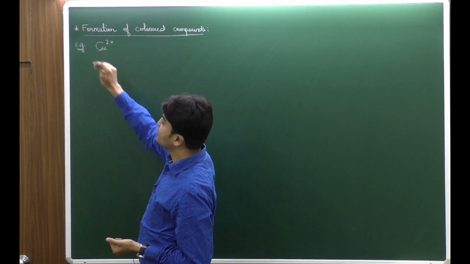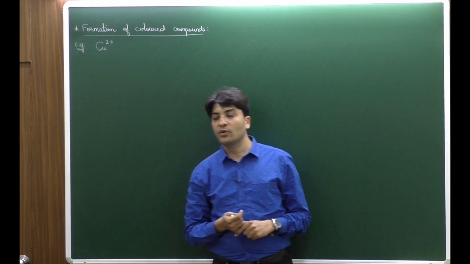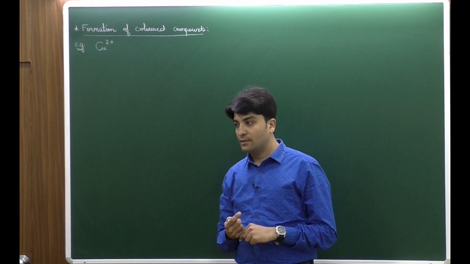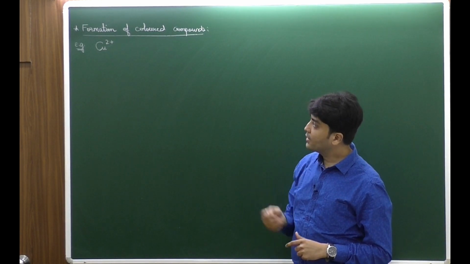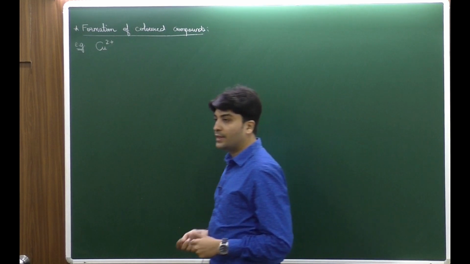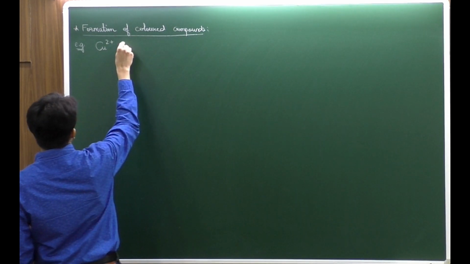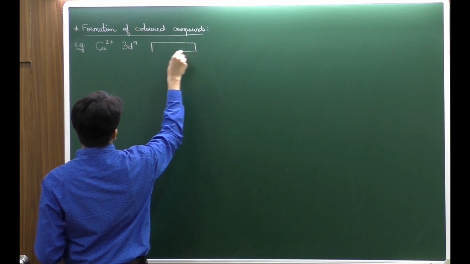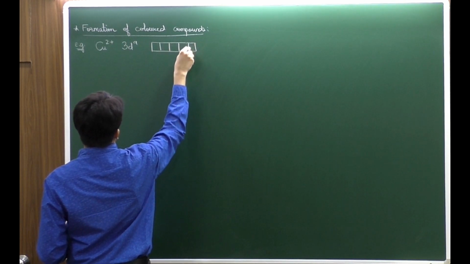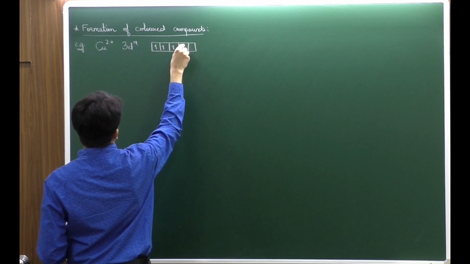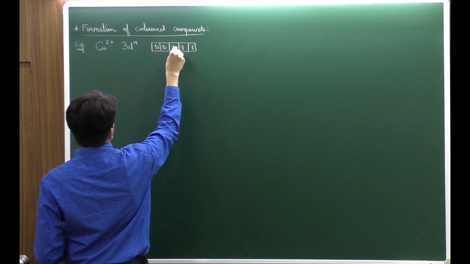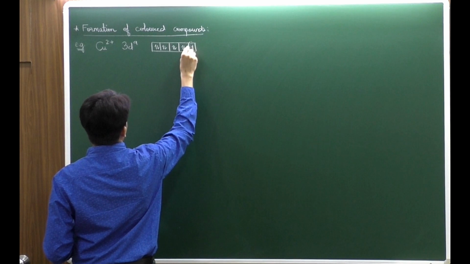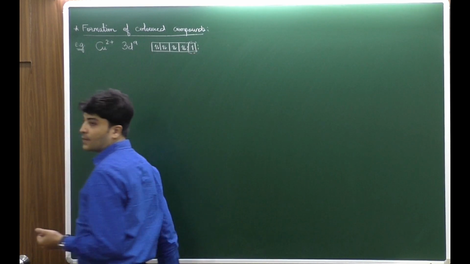If I write the configuration for neutral copper, what is the configuration? 3d10 4s1. Remove 2 electrons. 3d9. So copper 2+ is 3d9. 3d9 meaning there is an unpaired electron, single unpaired electron, because the 9 electrons will be entered like this. Correct? So there is one unpaired electron.